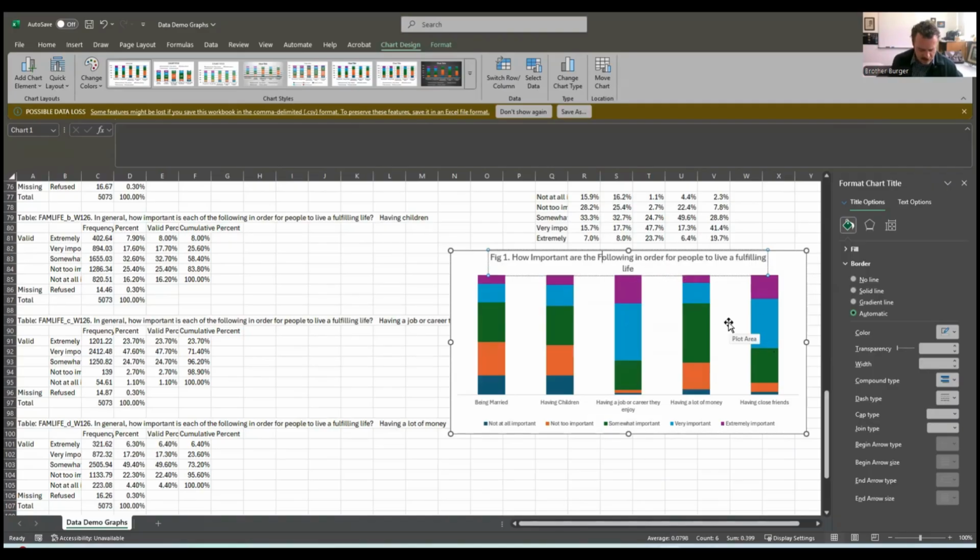I'm gonna make it not all capitalized. How important are the following in order for people to live a fulfilling life? And I'm gonna put it in quotes so that people know that's part of the survey question.